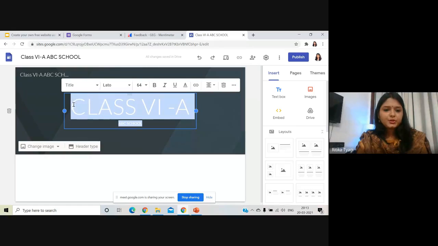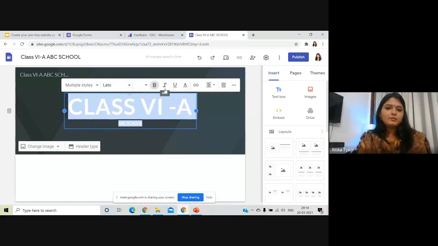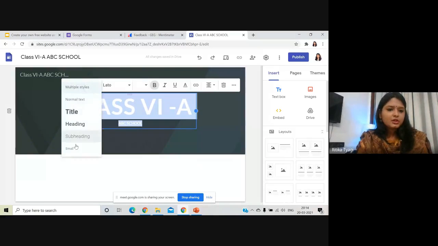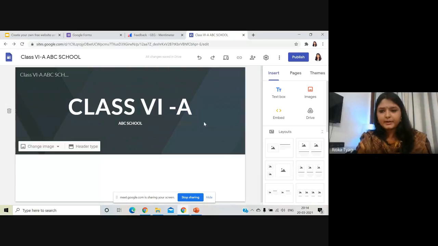So right now I'm just going to edit and do some formatting. I have selected it. I'm going to make it a little bold. If I want, I can underline it. I can make it italic, or I can choose the styles from here, the font style from here as well. So this is how you can do the formatting.